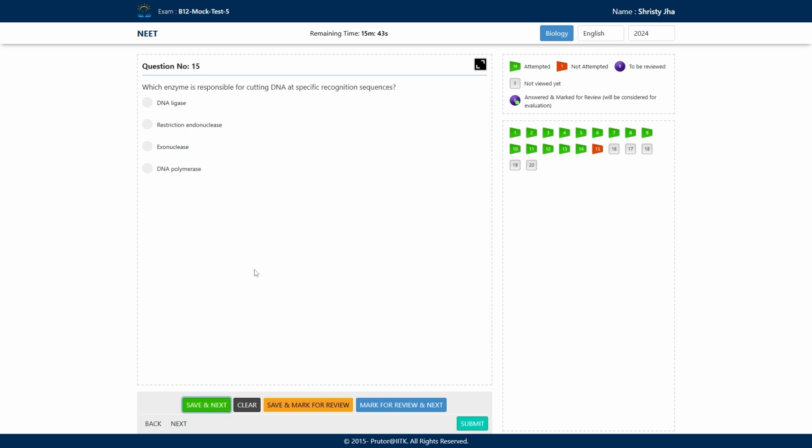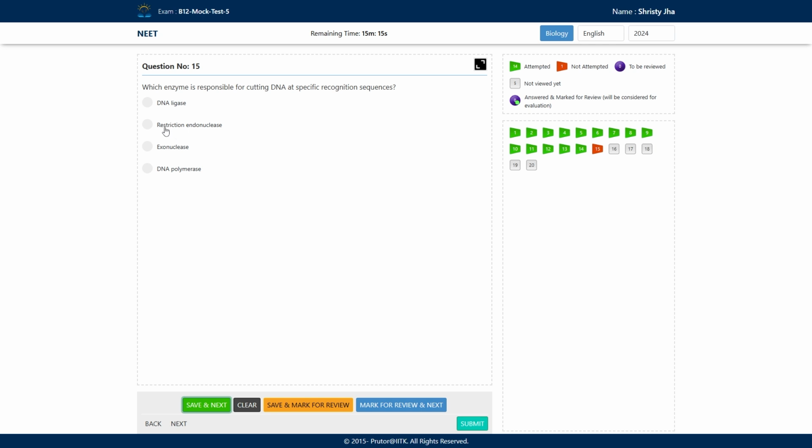The next question says, which enzyme is responsible for cutting DNA at a specific recognition sequence? They are asking us the name of the enzyme responsible for cutting DNA at a specific sequence. Is it DNA ligase? No, we know that DNA ligase is used to ligate DNA.